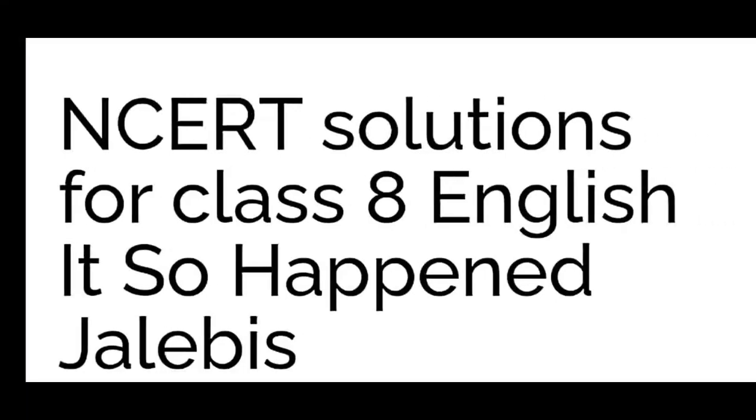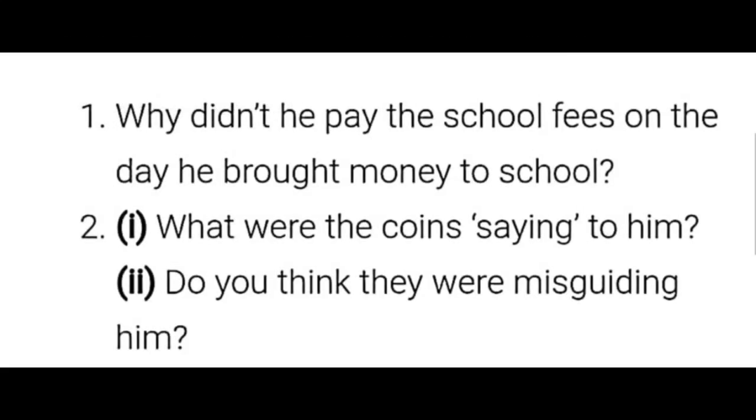Children, let's revise and discuss the question answers for chapter 8. The title of the chapter, Jellybis, from our supplementary reader, It So Happened. Let's see the first question now. Why didn't he pay the school fees on the day he brought the money? Why didn't he means here the school boy, the honest boy. Why didn't he pay the school fees on the day he brought the money to school? That's the first question, children.